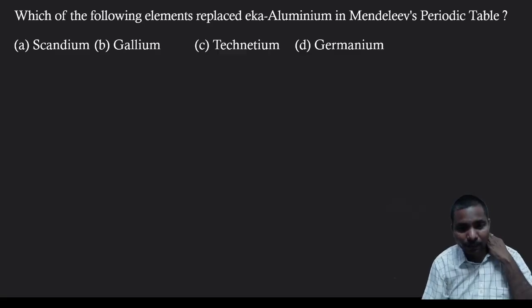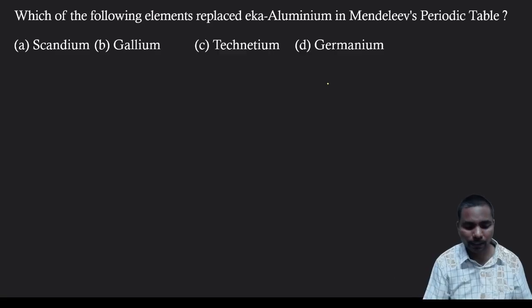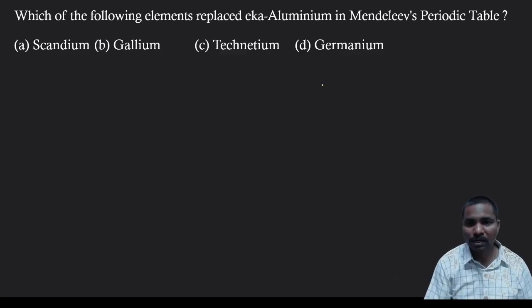Which of the following elements replaced Eka aluminium in Mendeleev's periodic table? At the time of Mendeleev, we didn't have the names scandium, gallium, technetium, and germanium. So Mendeleev gave the names Eka aluminium, Eka boron, like that.